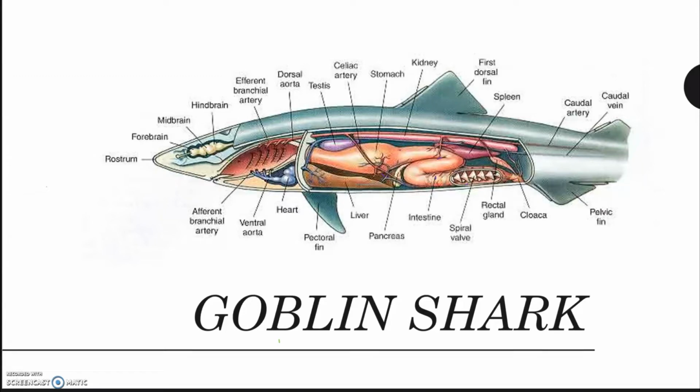On a different note, we have the goblin shark. Not a lot is known about the goblin shark just because it lives at the very bottom of the ocean, but it does have some very noteworthy features. The first of which is its abnormally large liver.